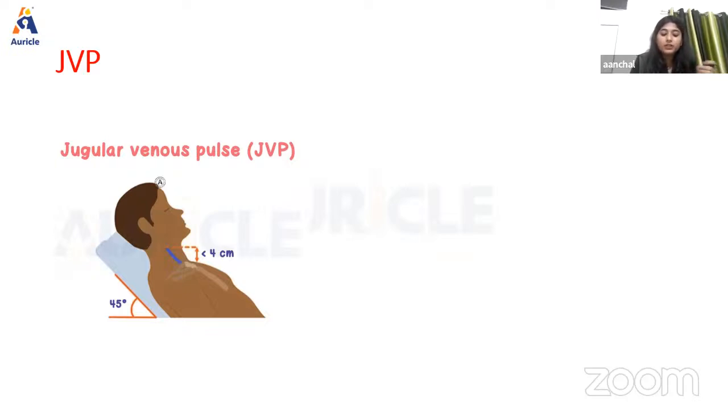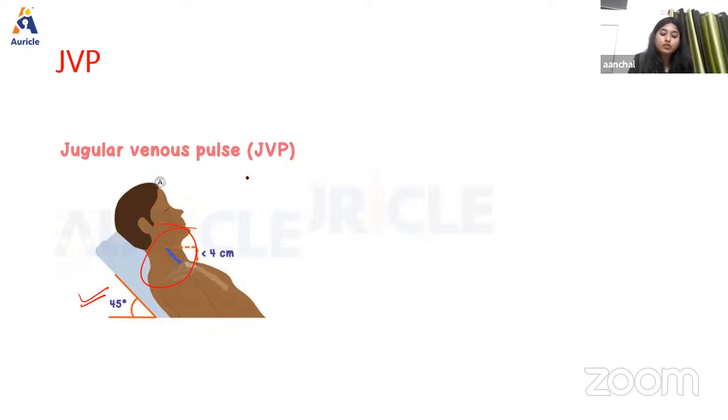Inspection of jugular venous pulsation is routinely done by bedside examination of the neck vein, as we can see in the diagram also. It provides valuable information about cardiac function. To observe the pulsation of the internal jugular vein, the head of the subject is tilted upward, as we can see in this diagram. The head should be tilted upward at 45 degrees. In a patient with increased venous pressure, the head should be tilted as much as 60 degrees.